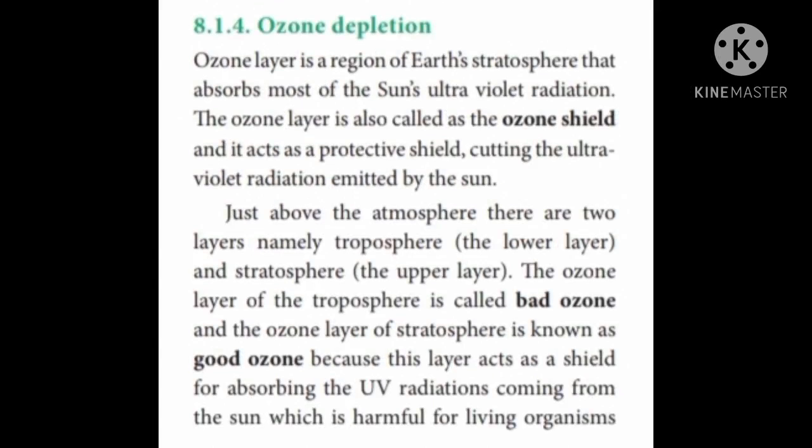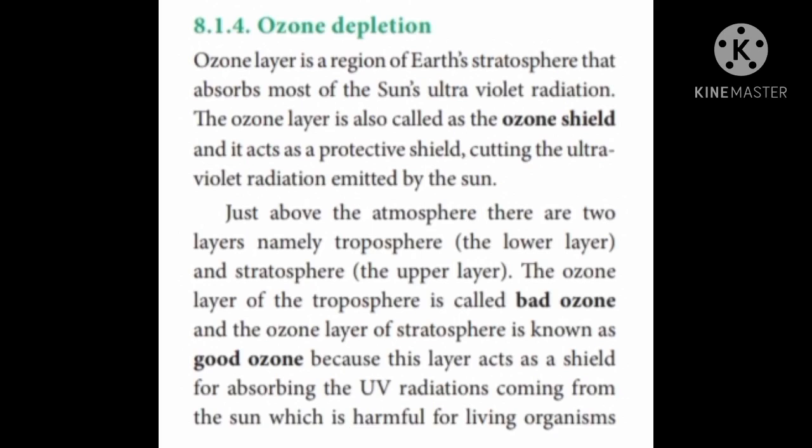A very important effect of global warming is ozone depletion. The ozone layer is a region in the atmosphere which absorbs the sun's ultraviolet radiation. We call that layer the ozone shield. It acts as a protective shield cutting the ultraviolet radiation. When the atmosphere is completely depleted by the pollutants, the ozone layer decreases in its thickness. We call that ozone depletion.